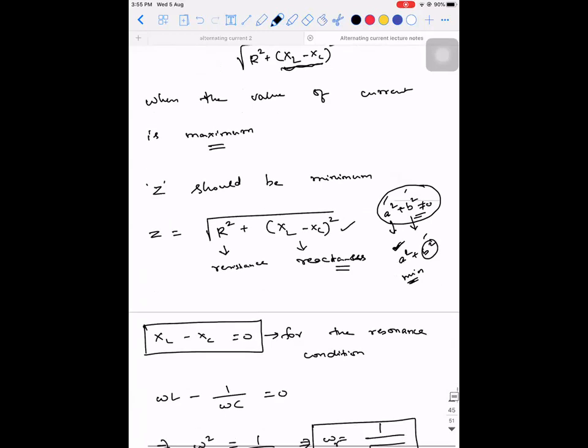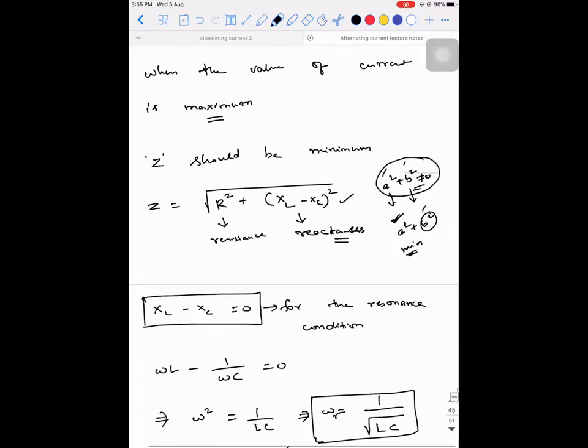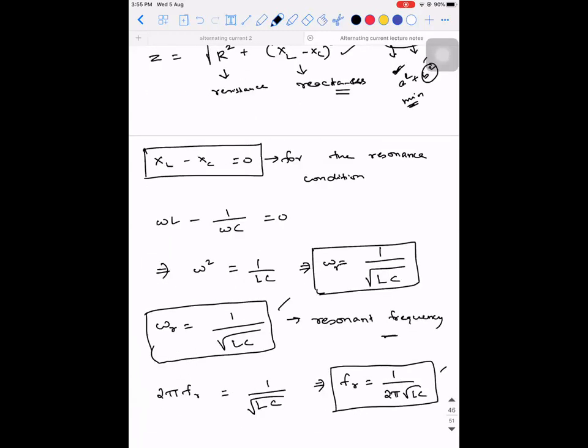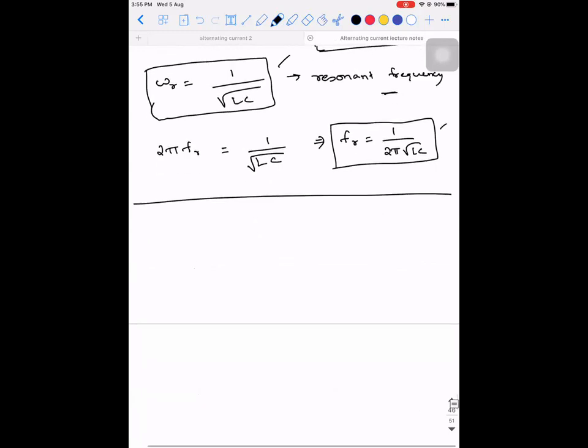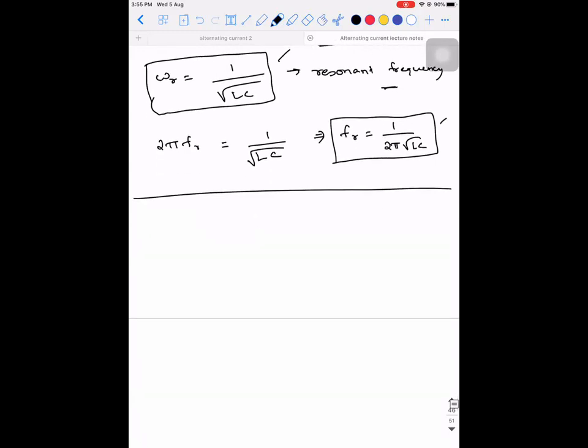Done? Done, sir. Okay, everyone? Yes, sir. So I'll proceed to the next topic, which is called quality factor or sharpness. Quality factor is also called Q factor.